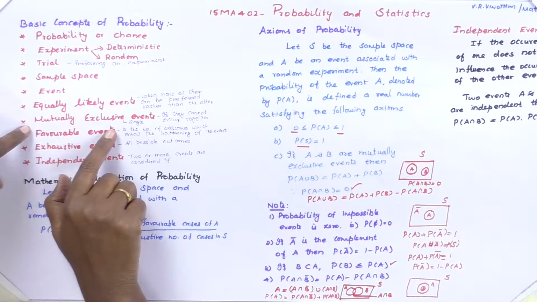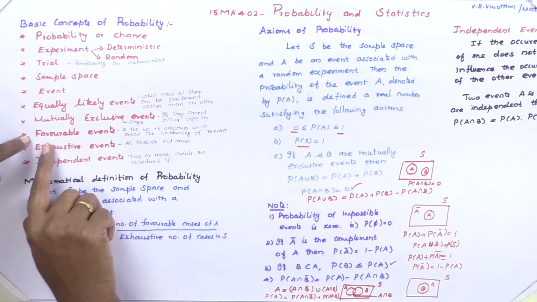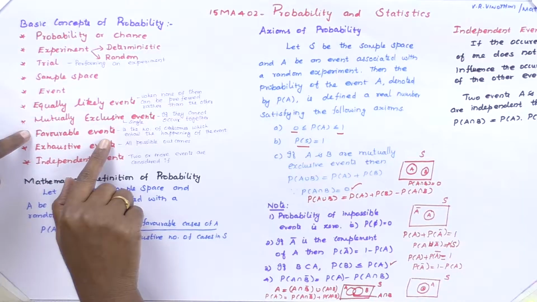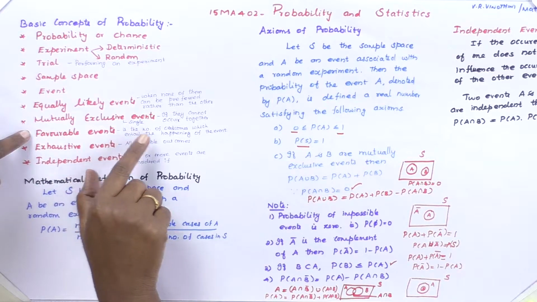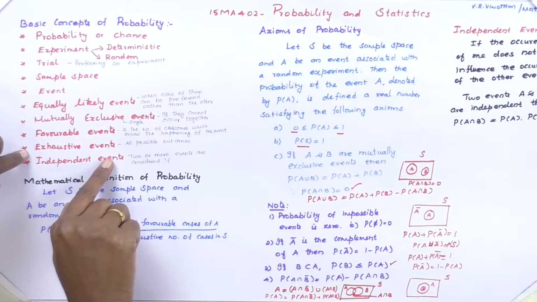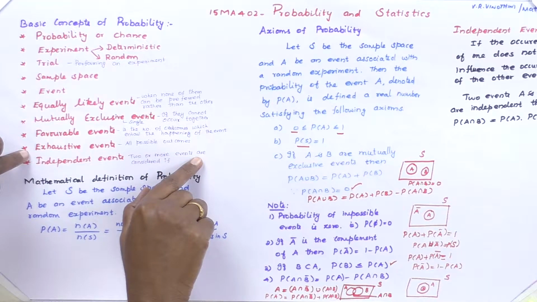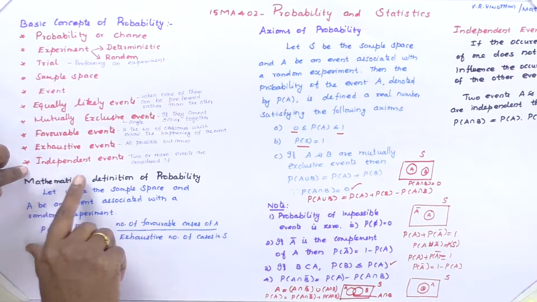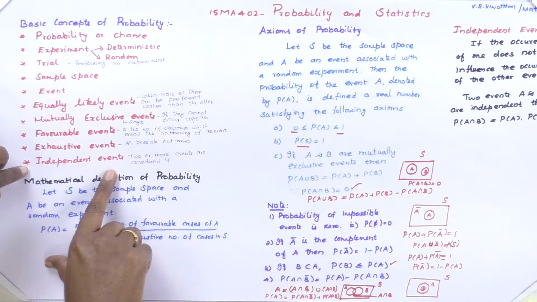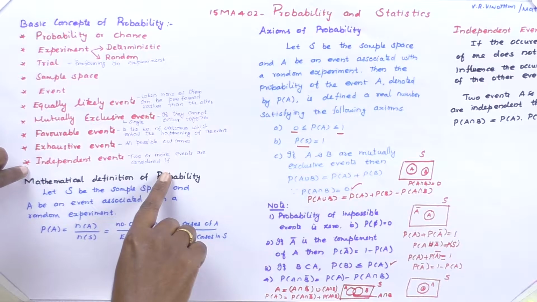Always we consider a single trial. For mutually exclusive events, we consider a single trial. Favorable events are the number of outcomes which entail the happening of the event. Next, exhaustive events: all possible outcomes are said to be exhaustive events. Next, independent events. Two or more events are independent if the occurrence of one does not affect the occurrence of the other.